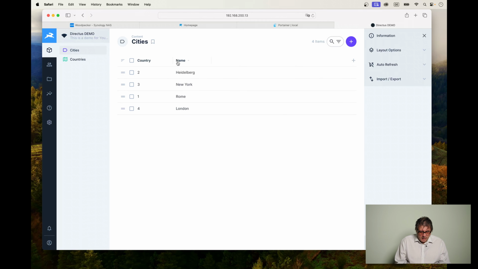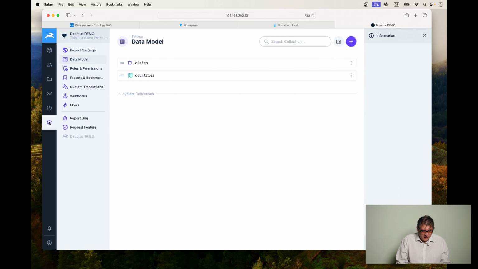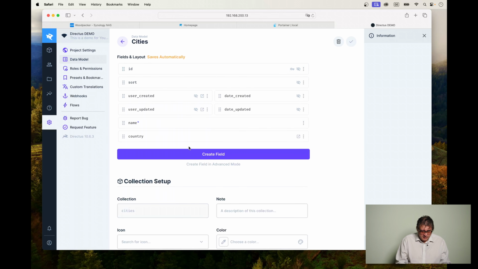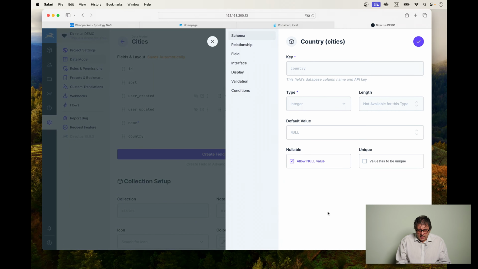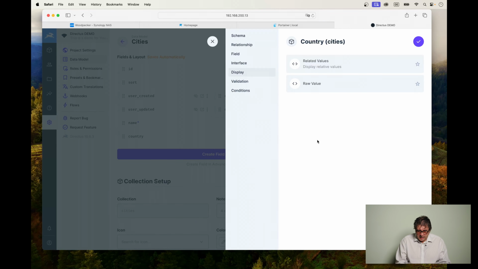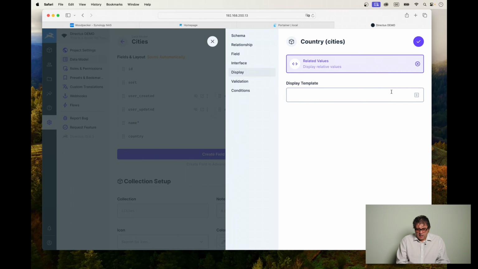Okay. First of all, let's change the sequence. First the city name and then the country. Sounds good for me. Now let's go back to our editor and say, hey, cities, that's nice, but we want to see something else. And to edit our country column, we can click on these three points, say edit field, and now we can go over to display. And now we say related values, and now we get this new option of display template, and we say name.